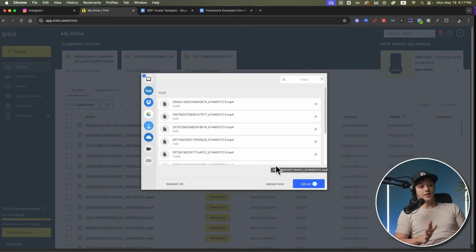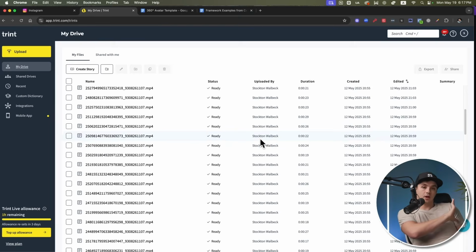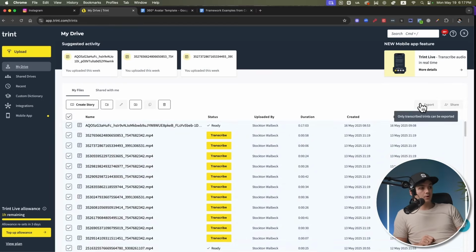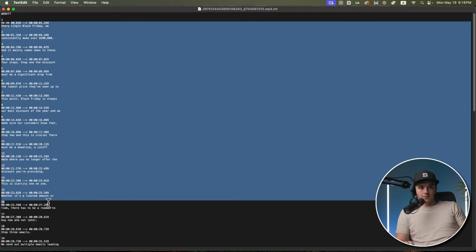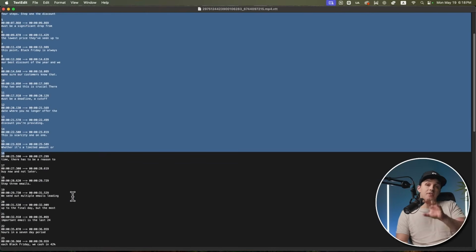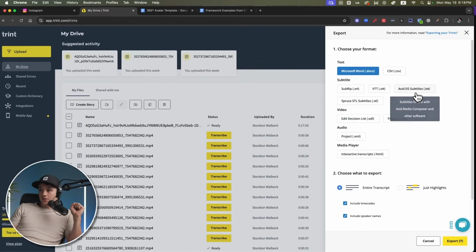Once you've got all of your videos, you upload them, and then it just transcribes all of them. It takes less than 15 minutes. I select them all right here, I click export, and I download it as a VTT file, which essentially looks like this. It's just a single text file with the timestamps of when things were said, but you can also use SRT or TXT. Those work fine.